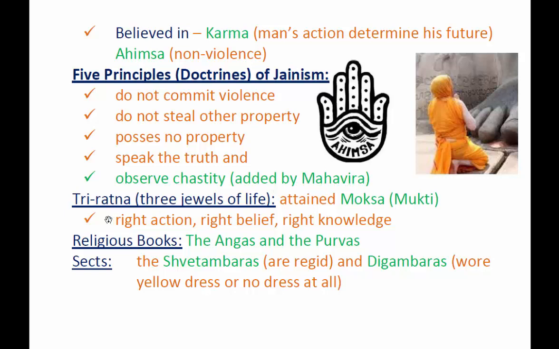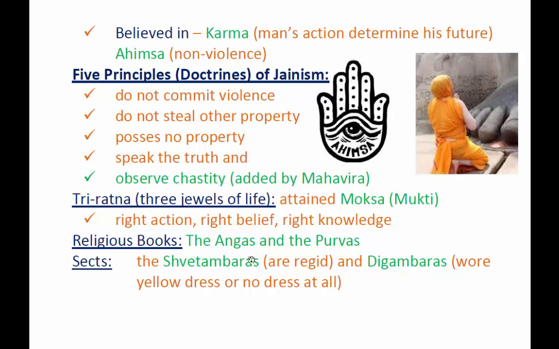And they also have Tri-Ratna, or what we call the three jewels of life. If you follow these three jewels of life according to Jainism, you are going to obtain moksha or mukti or salvation. So what are those three jewels? Right action, right belief, right knowledge. The religious books of Jainism are the Angas and the Purvas.